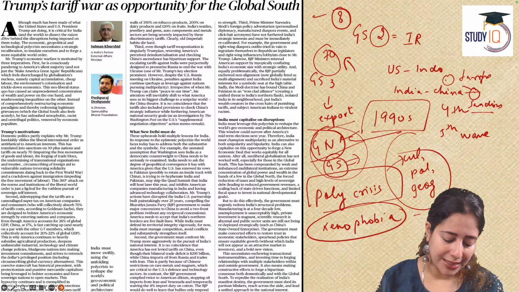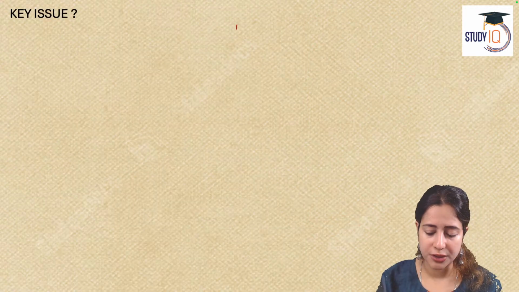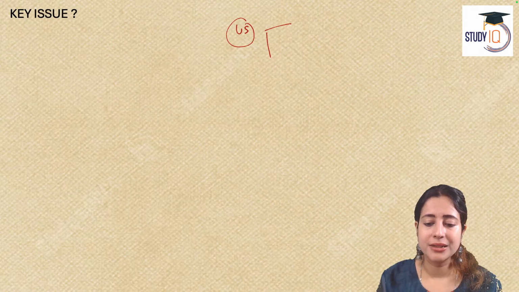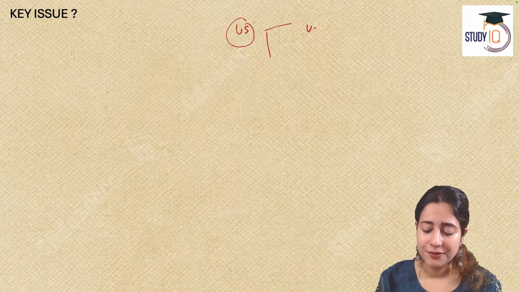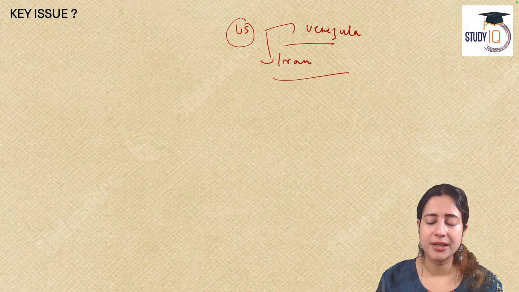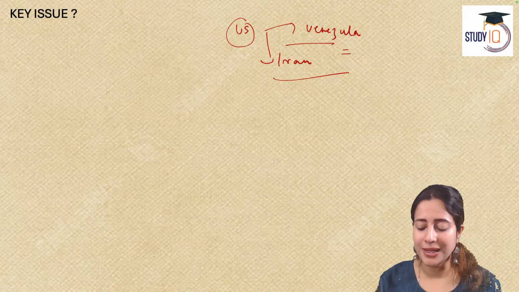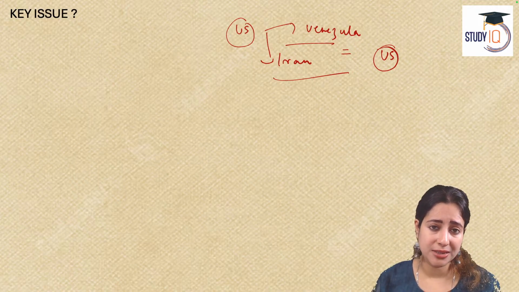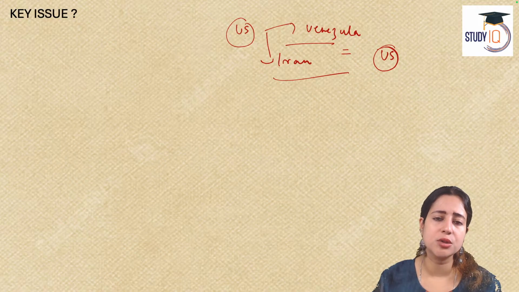Previously, also, India has bowed down in front of US pressure. Long back, it was the US because of whom we had stopped importing oil from Venezuela. We had stopped importing oil from Iran. We paid a heavy price for that. We had to buy the Texas oil, the US oil, which is more than double as expensive as compared to oil from Iran, Venezuela, or Russia.